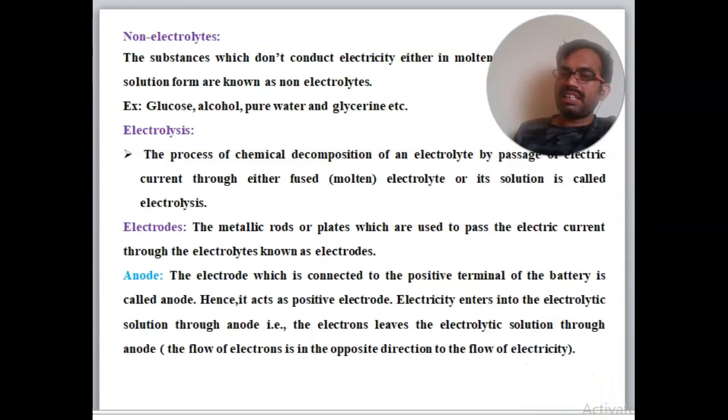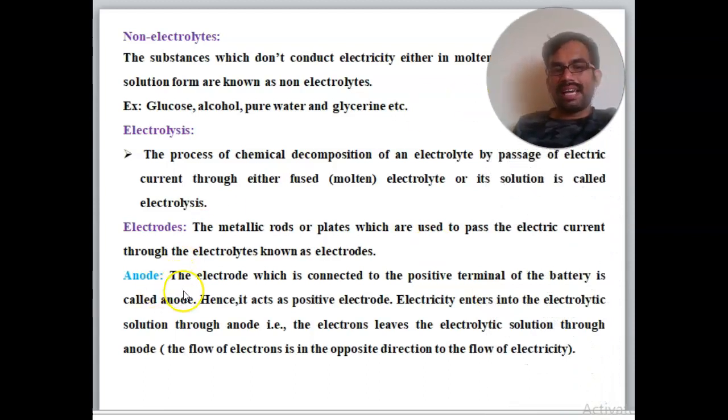So mainly electrodes are of two types, anode and cathode. So what is anode? We will see here. The electrode which is connected to the positive terminal of the battery is called the anode. Hence it acts as the positive electrode, and the electricity enters into the electrolytic solution through the anode. So the electrons leave the electrolytic solution through the anode. The flow of electrons is in the opposite direction to the flow of electricity.